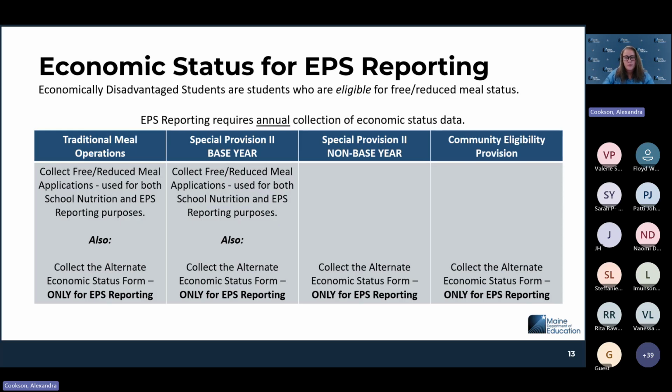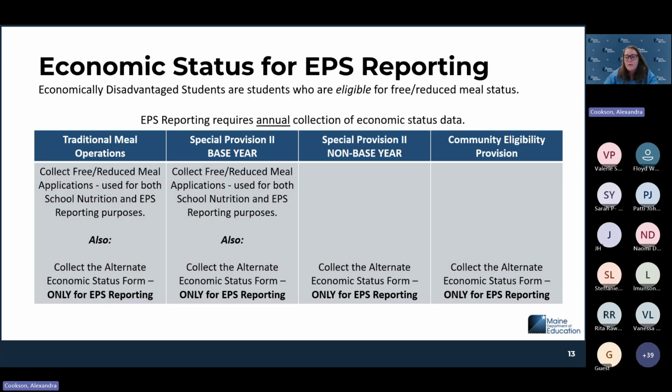Another option would be special provision base year. Special provision 2 has a base year where you collect your free and reduced meal applications, and you then have your base year for the following years. If you're in your base year, collect your free and reduced meal forms for the purposes of nutrition, which can also be used to supplement your EPS reporting. And you can also collect your alternate economic status forms to supplement if needed.